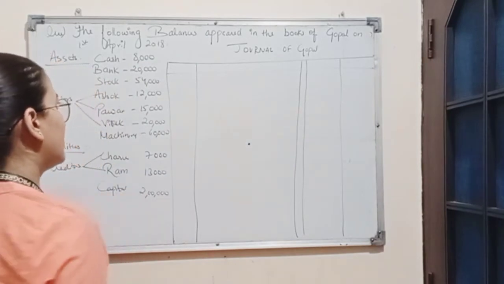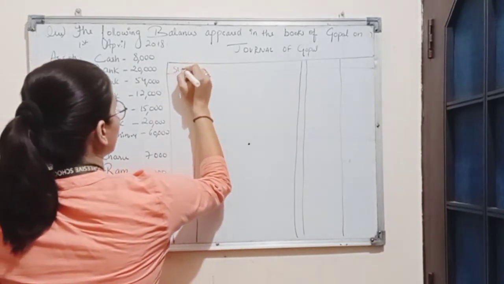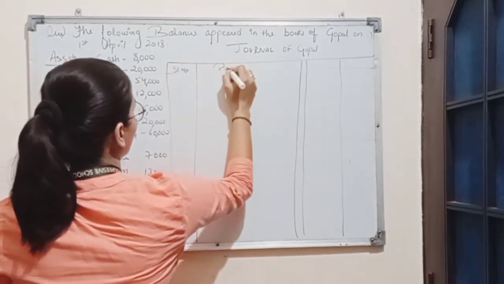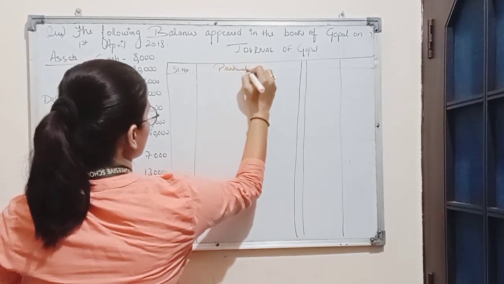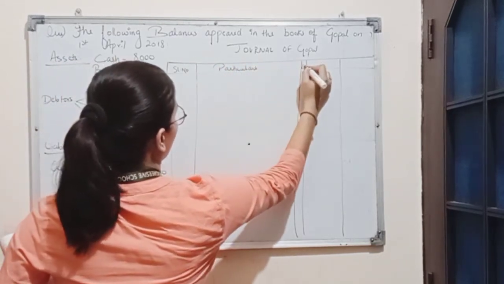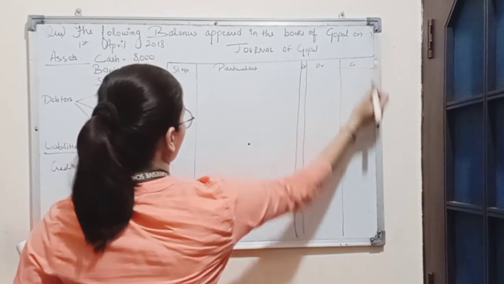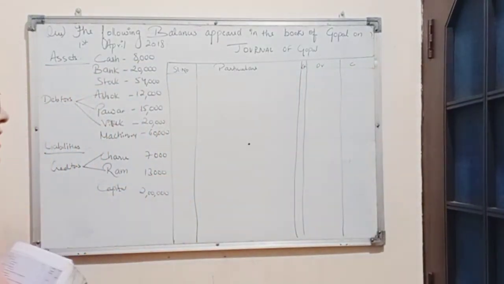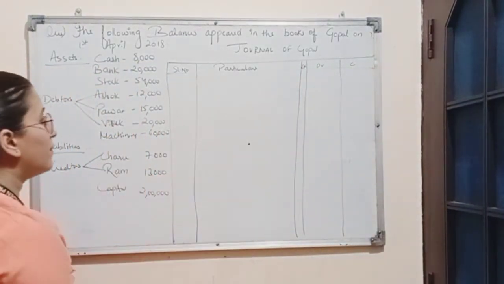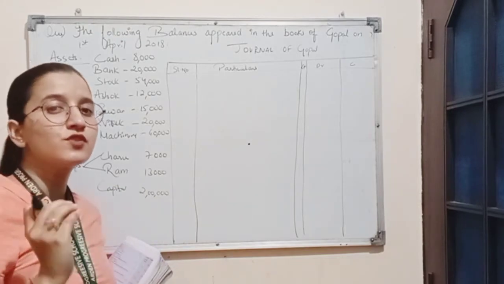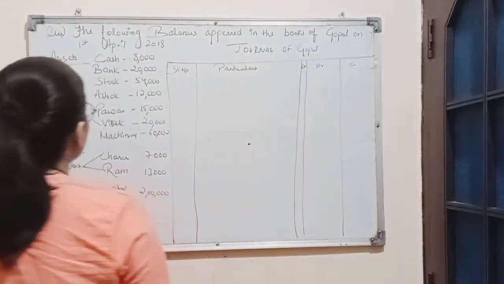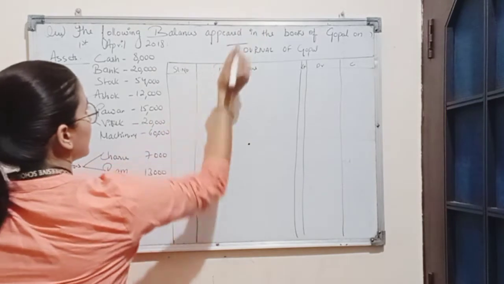Here is the serial number, then particulars, LF, debit amount, credit amount. We know all the balances of assets are debited because assets always show debit balance. So we will debit all the items of assets.